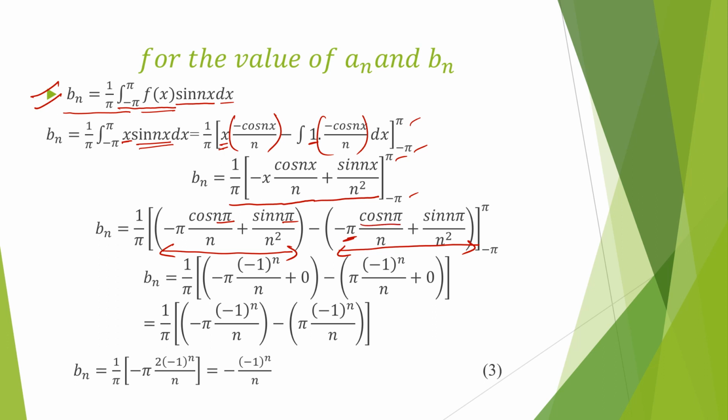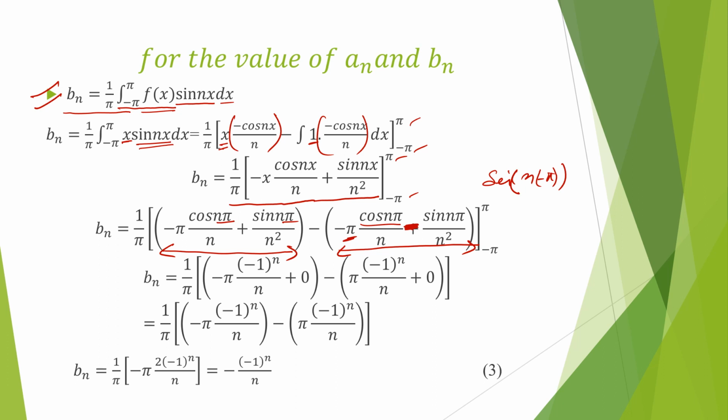Sin is a negative function, so it should be minus over here when we substitute the value of sin nπ, or if we are using the plus sign, then it will be sin n minus π in a multiplication term. So we are not using this; minus is outside because sin is an odd function, so it will be a minus sign.